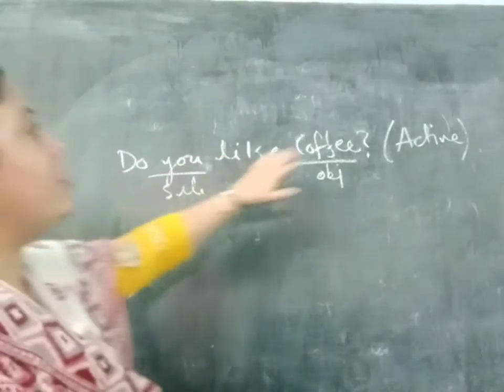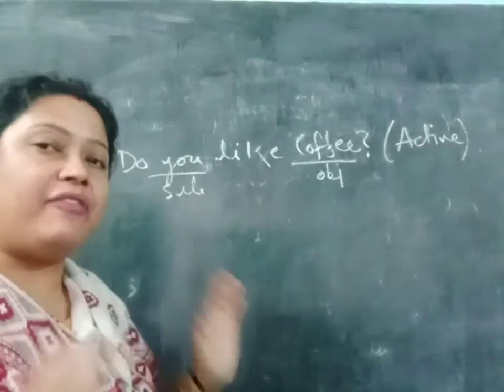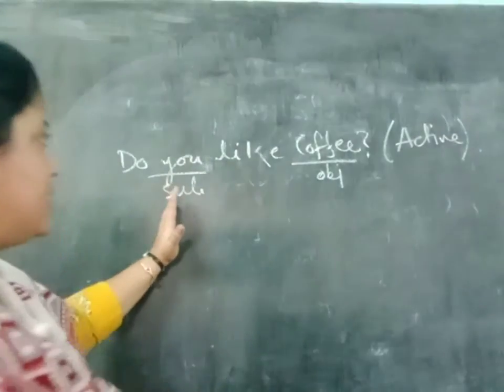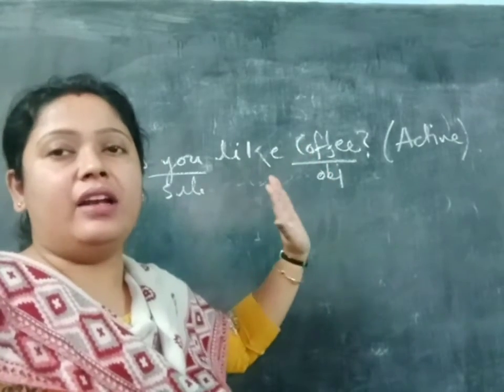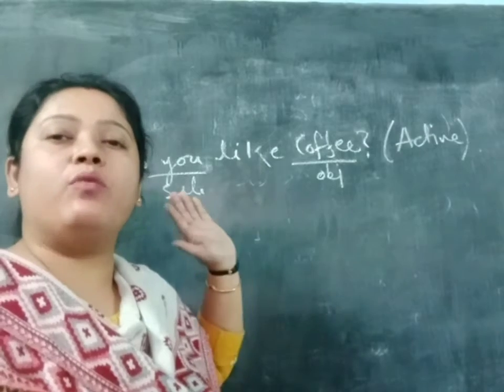So, "Do you like coffee?" First you have to find out the subject and the object. Thereafter we will learn where the verb is and what the tense of the verb is. So here the verb is like. It is the verb, and what is the tense?